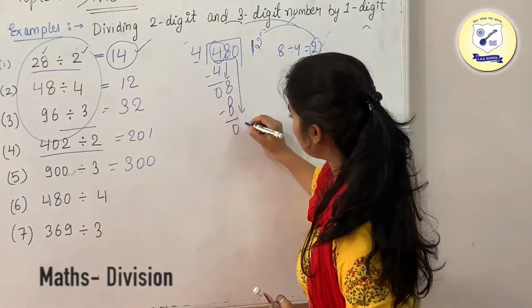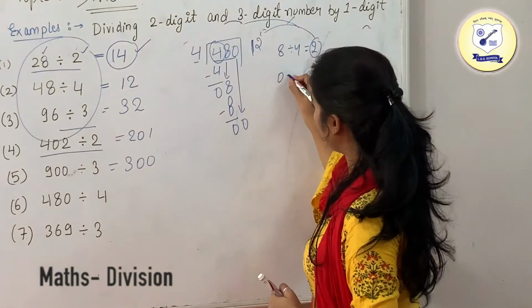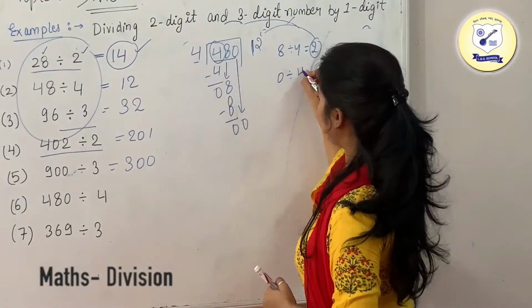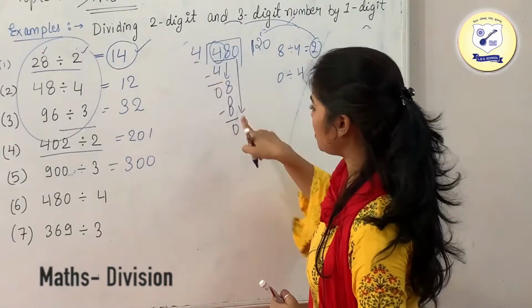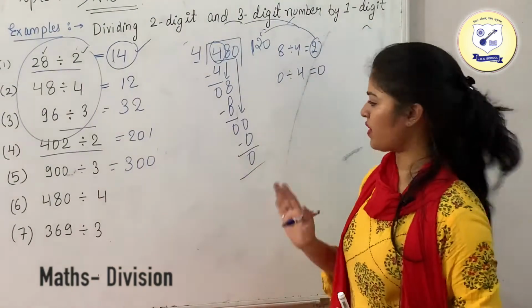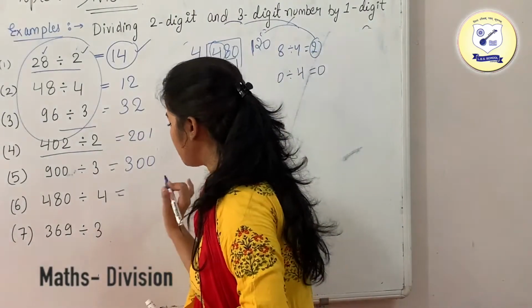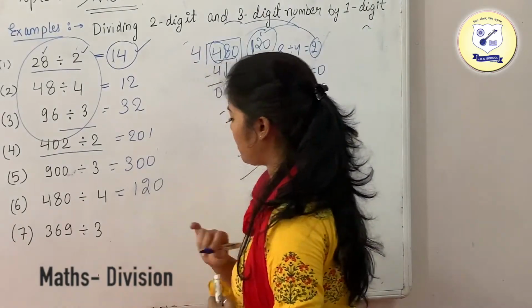Now we are having 0. We have taken it downwards. Now just divide this 0 with this 4. What we are going to get is 0, so write it down in the quotient. Now multiply. 4 zeros are 0. So this is going to be a 0. Now we have reached the remainder 0, so we are done. This is going to be your answer, which is your 120.